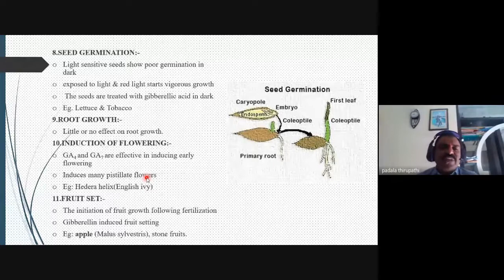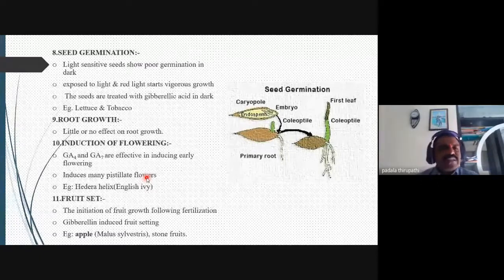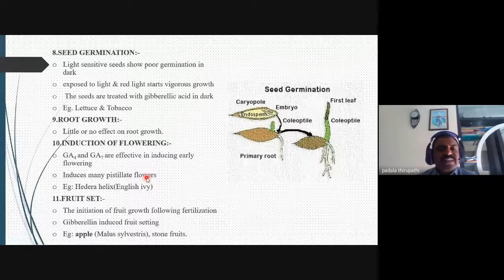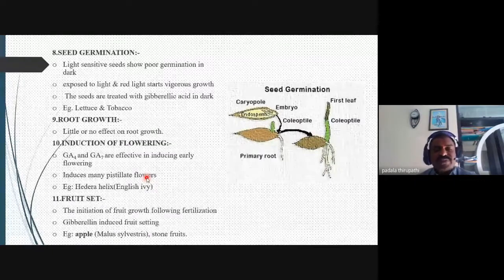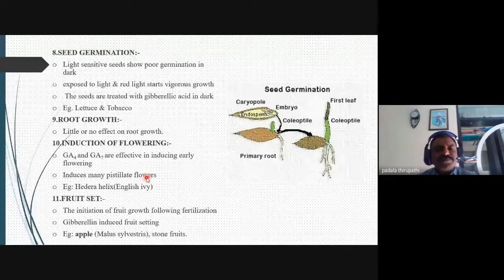And induction of the flowering. So flower induction is very important. That is responsible for GA4 and GA7. GA4 and GA7 are effective in inducing early flowering. This induces many pistillate flowers. Pistillate flower means